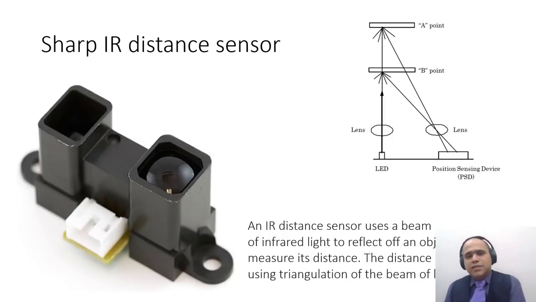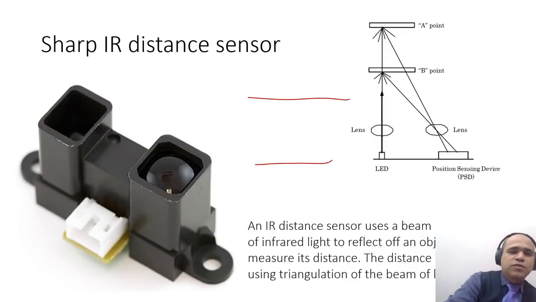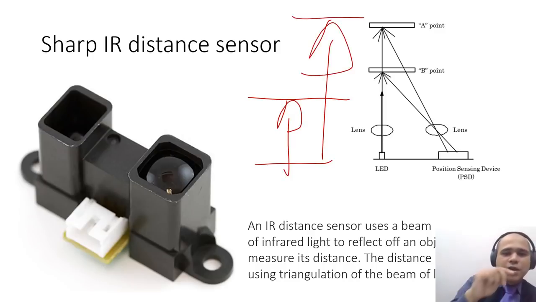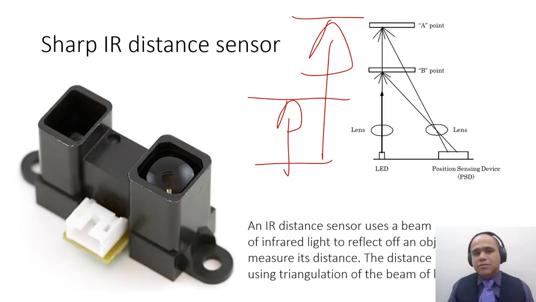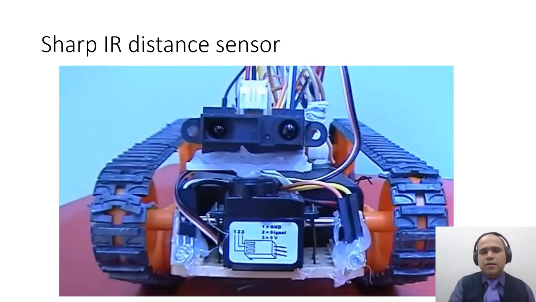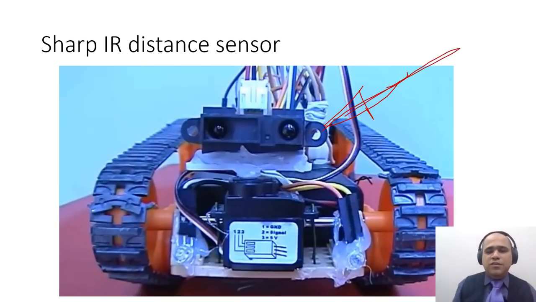The Sharp IR sensor basically allows you to determine a distance. Unlike your typical IR, which goes from 0 to 15 centimeters, the Sharp IR can go up to a meter also, and a typical Sharp IR sensor ranges between 80 centimeters and 15 centimeters. Now you can see these Sharp IRs in many of the robotics projects that college students are doing. In front of the robot, they put it to detect obstacles, and the robot can go with obstacle avoidance.